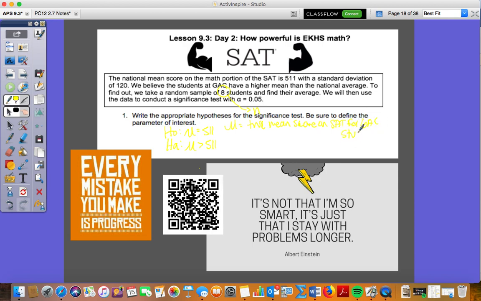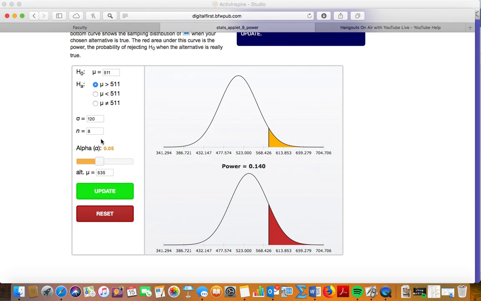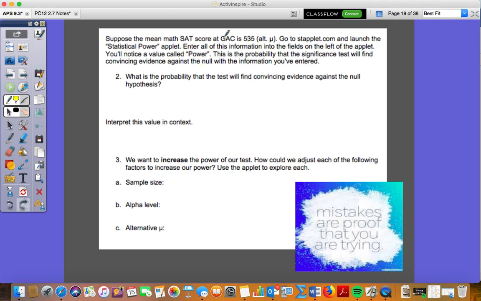Okay, that's pretty simple. Now what you're going to do is go to the Statlet once you've done this, and go to number 2, which just basically means we're going to plug in all the different parts that you see. Today we're going to look at this, and that's really what goes here. We have this value called power, which basically is the probability that we'll find convincing evidence against the null hypothesis. The higher the power, the higher the probability we have of getting convincing evidence against that null hypothesis.